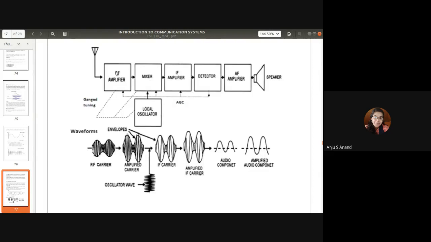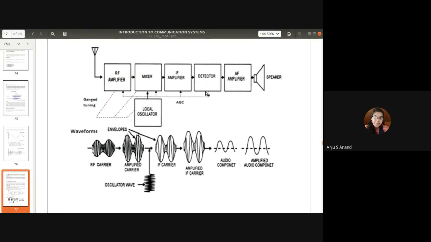We can see the waveforms in each block: the RF carrier signal, the amplified carrier signal from the RF amplifier, then the mixer combining the RF signal with the locally generated signal and producing an IF signal. In between there is a filter removing the high frequency component, and the result goes to the detector, the AM detector.